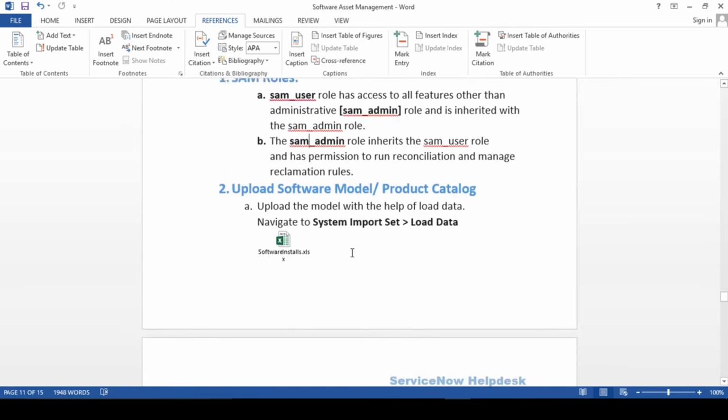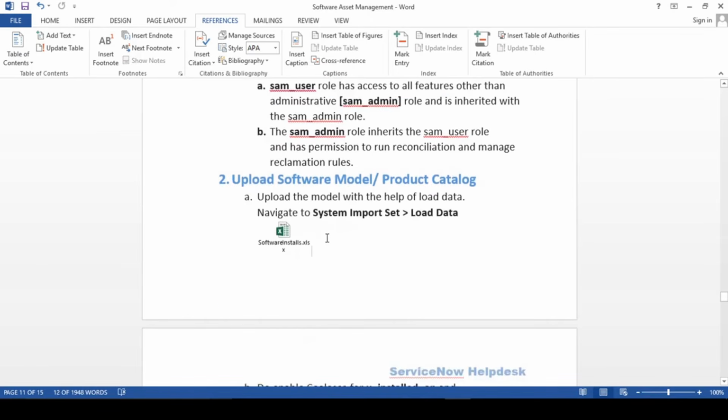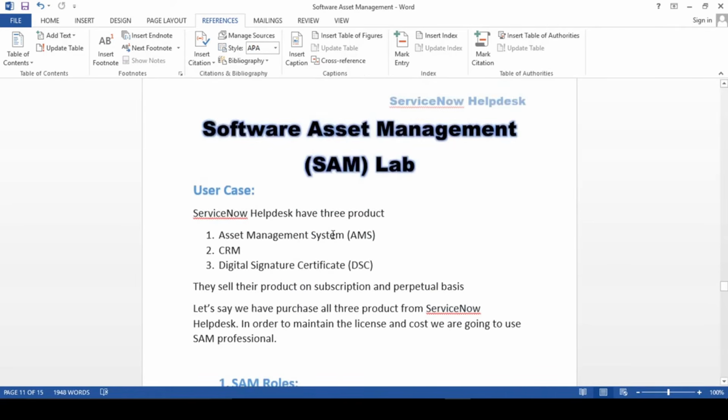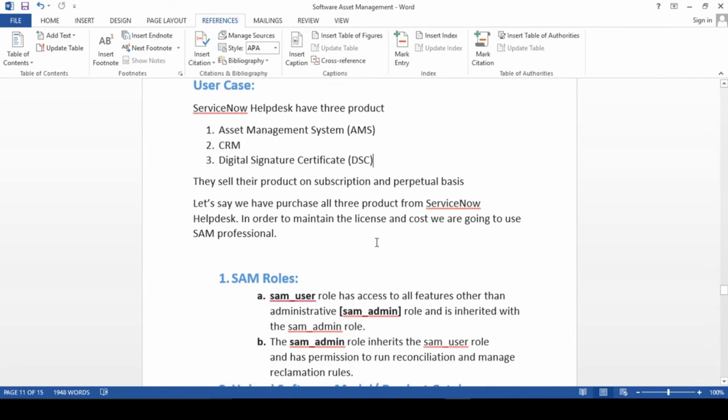Fine. So what I'm going to do guys, so for these 3 software I'm going to install it. Basically we have to upload the data, right? So upload the data, because we are not going to use the discovery module, so that it will capture from the network. So this is anyway our custom one, so this would not be available on the network, right? So for software which is available on the network, discovery will bring the data for us. But in this scenario I'm assuming that discovery will not bring the data, so we are manually importing the data to our target table basically.